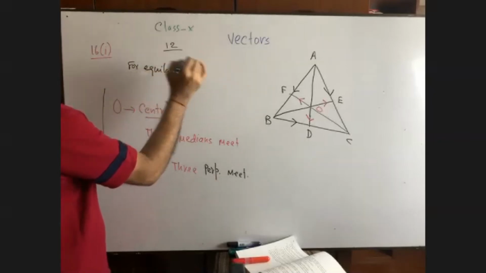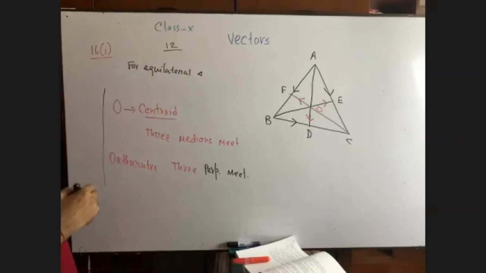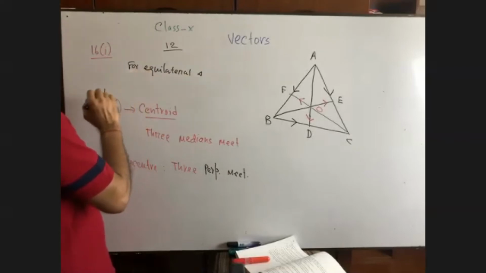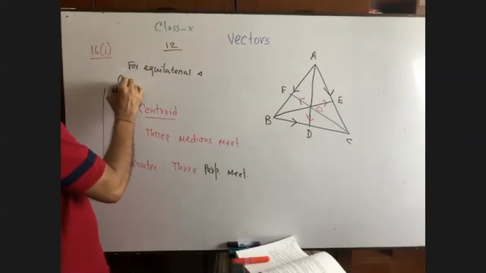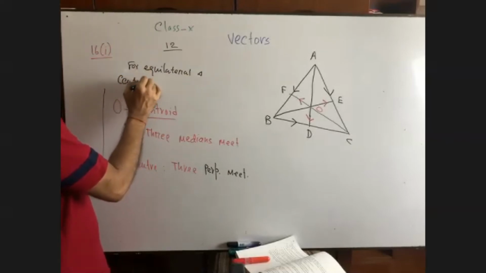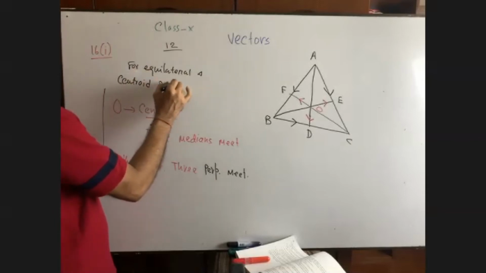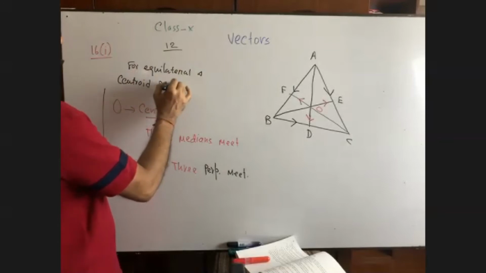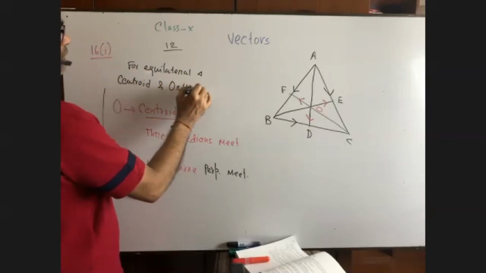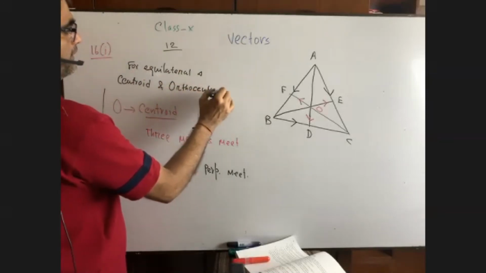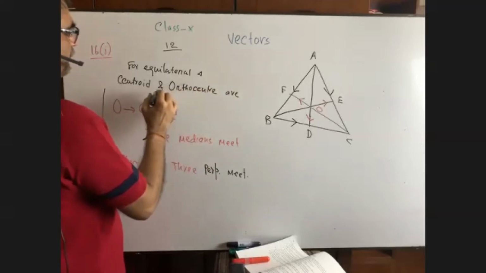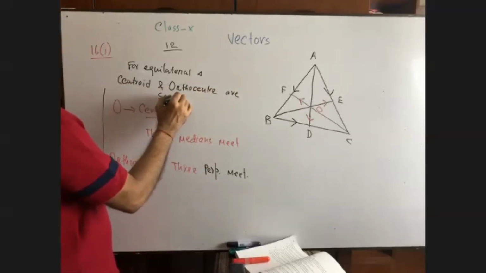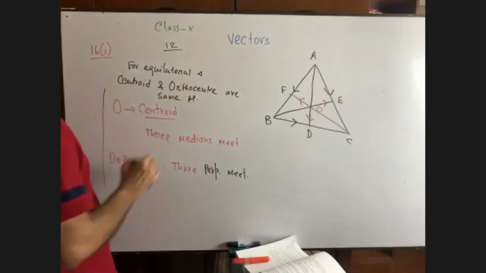For equilateral triangle, orthocenter and centroid are the same point. Centroid and orthocenter are the same point.